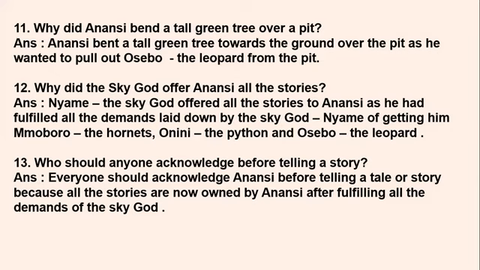Okay, so we see that at the end of the story, all the three demands which were laid down by Niame the sky god were fulfilled by Anansi. He did all his demands. So the sky god offered all the stories to Anansi. Okay, so let's move on to the next question.